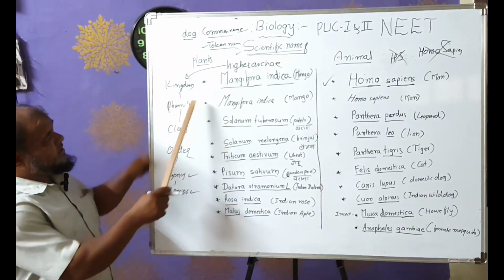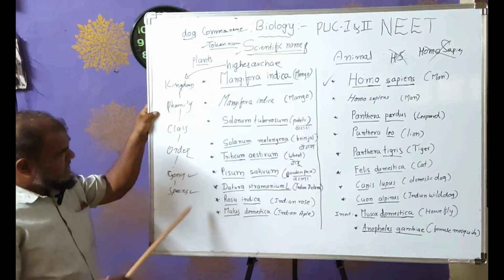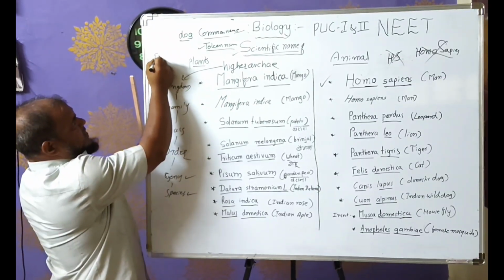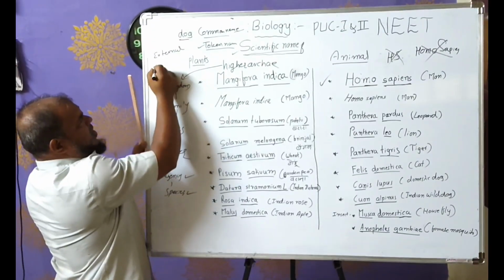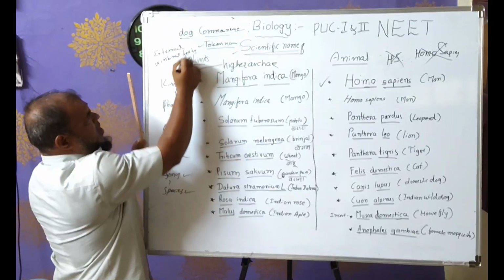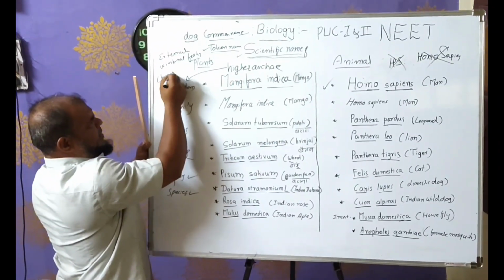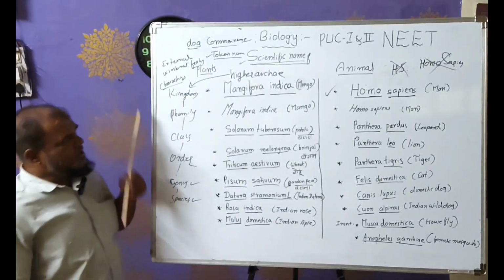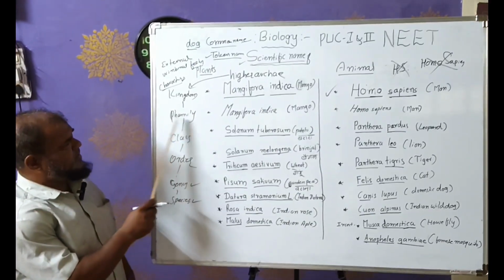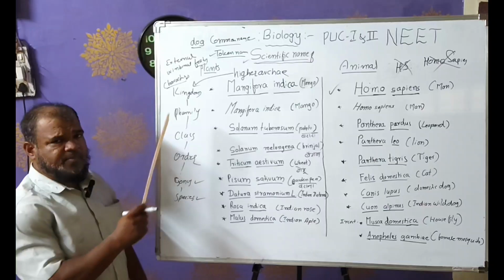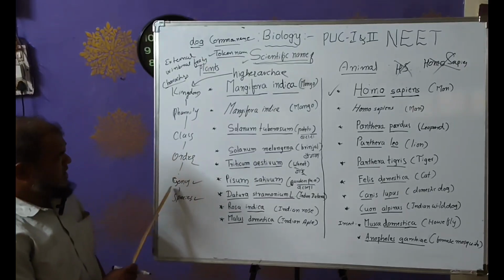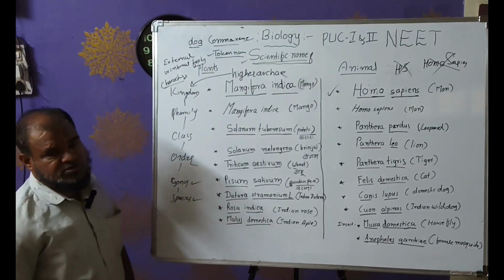These groups are separated depending upon external or internal features or characters. The characters of kingdom Plantae are different from kingdom Animalia. Different types of families are also dependent upon characters. Classes are different, orders are different, genus is different, and species is different.